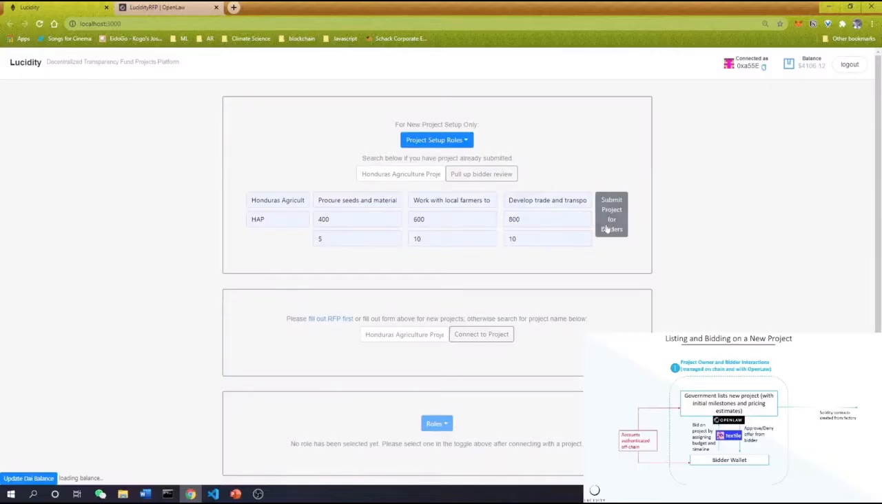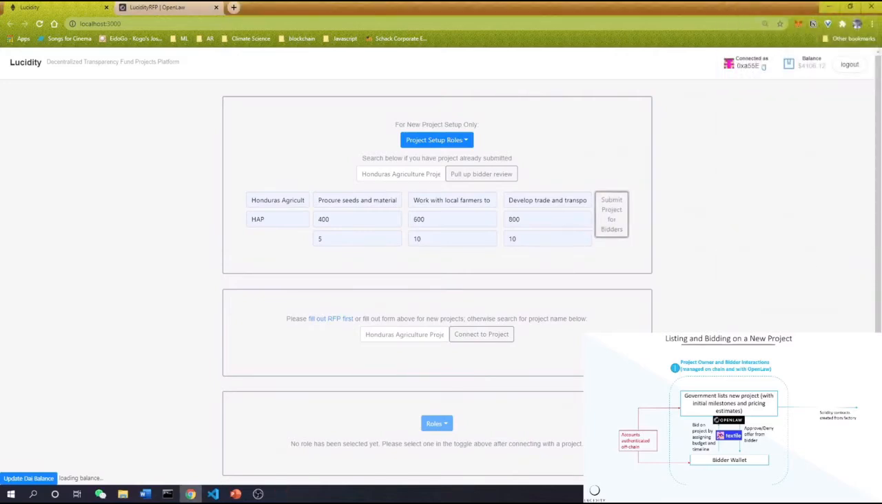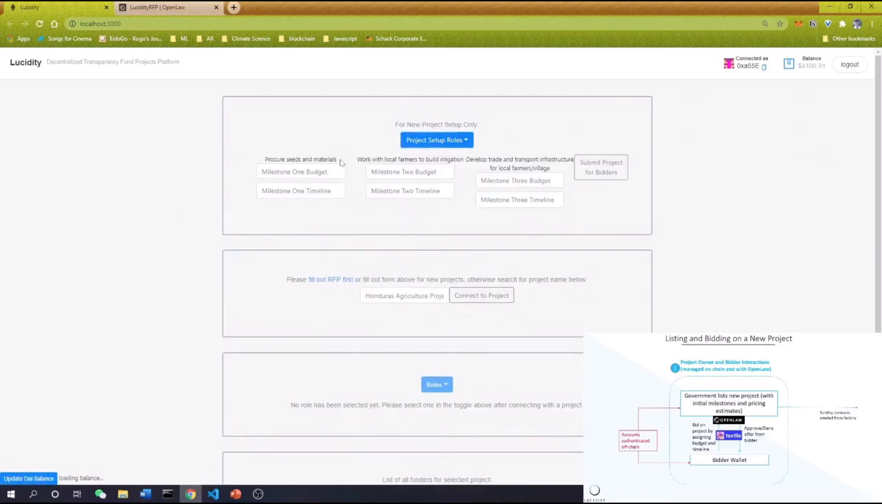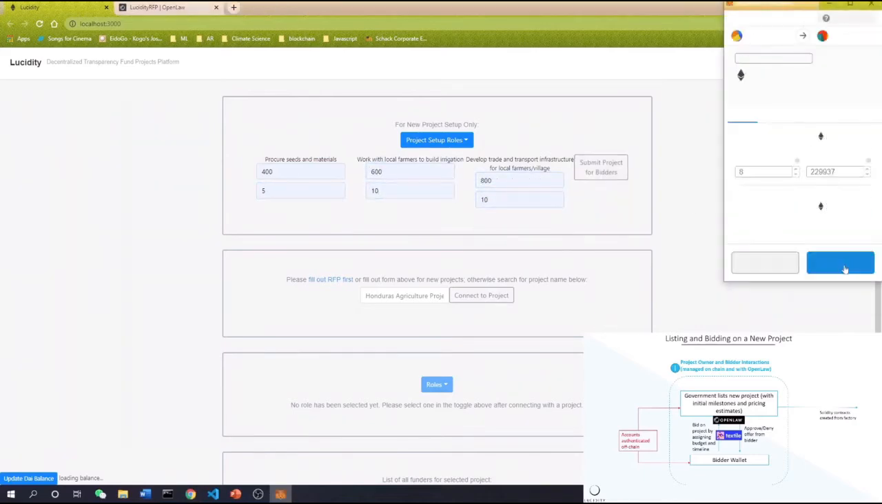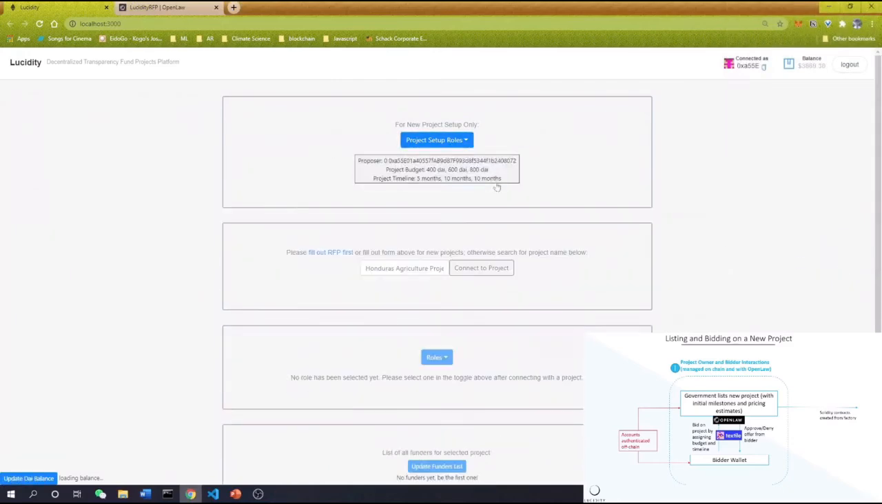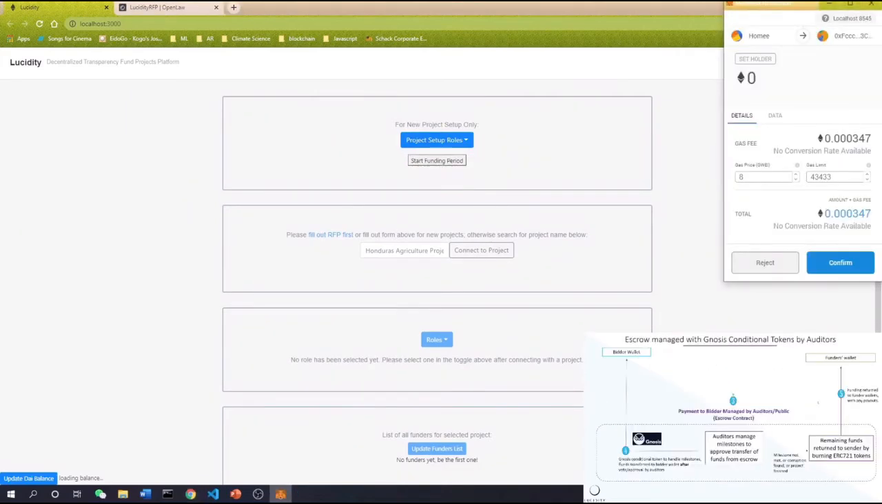For this example, we're going to submit through here. So I'm going to submit a new project as a project owner. Now I'm going to become a bidder, and I'm going to see the milestones that were entered and price it myself. After this has been sent in, the owner can pull up all of the bidder proposals and click on the one that they think best matches their budget. And after this, they can start the funding period.